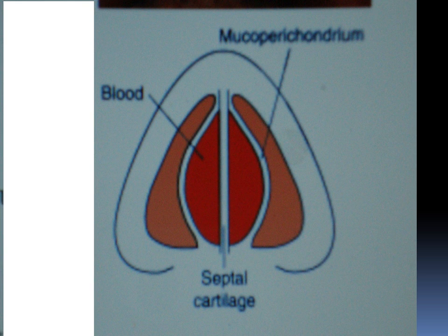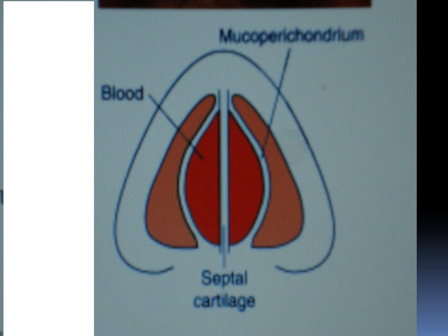This picture shows the septum, and this is the mucoperichondrium over the septum. The collection of blood will be between the cartilage and the mucoperichondrium, and so it will separate the mucoperichondrium from the cartilage, and the cartilage actually depends on the mucoperichondrium for nutrition. So this will lead to deprivation of the cartilage from nutrition, and it will lead to necrosis. In addition, the pressure of the blood on the cartilage will lead to necrosis, and the collagenase enzymes also increase the rapidity of the necrosis of the cartilage.